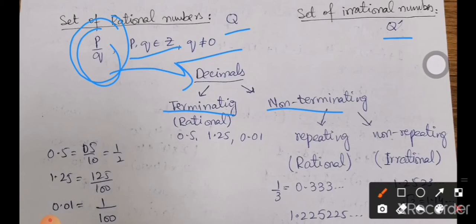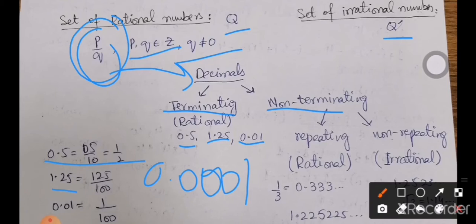So the decimals that are going to stop, or terminate, or end after a particular number of digits are named terminating decimals. For example, 0.5, 1.25, 0.01, similarly 0.0001. So the decimals that terminate after some particular number of digits are named terminating decimals, and every terminating decimal is basically a rational number,